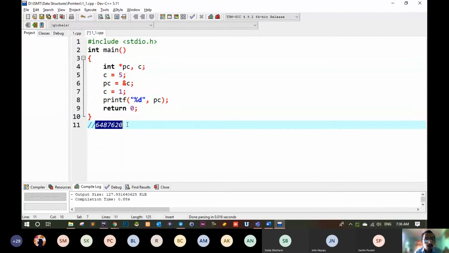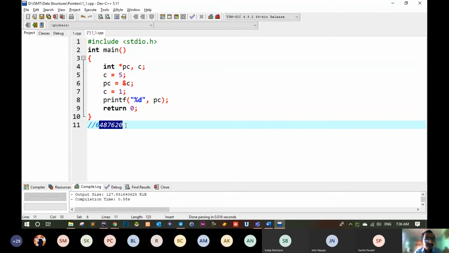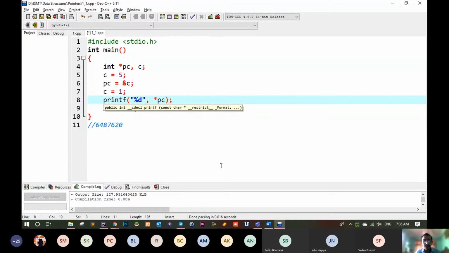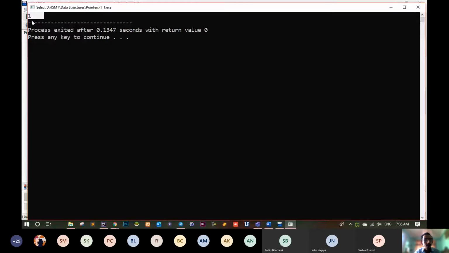It changes in this same location, not in another location. The value of C doesn't go and sit in another memory address. It will override this 5 with 1. The address will still be the same. It stays at that same address. So the value of PC is the same. That means when you dereference this, you get 1. Okay? Because the value of C has already changed to 1. So let me run this. So you will get 1 obviously.